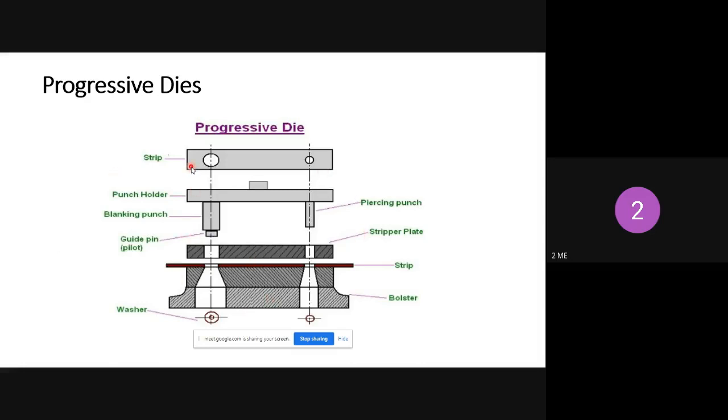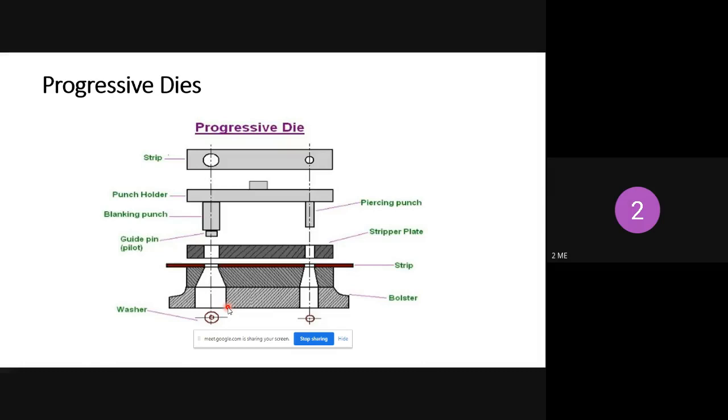One is strip, punch holder is there, blanking punch is there, and guide pin is there, and washer. At the end you will get the washer. So the progressive die, you can perform several operations, such as blanking operation, piercing operation, punching operation. So many operations you already studied, right?